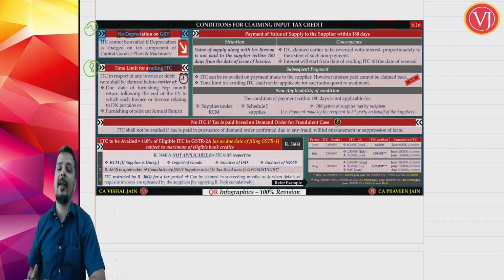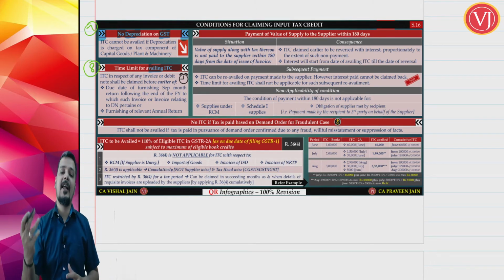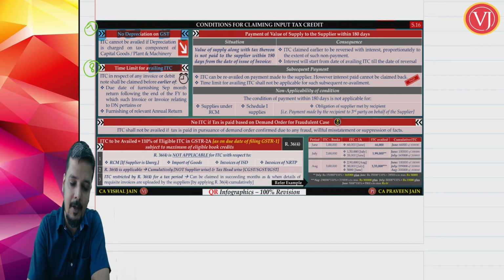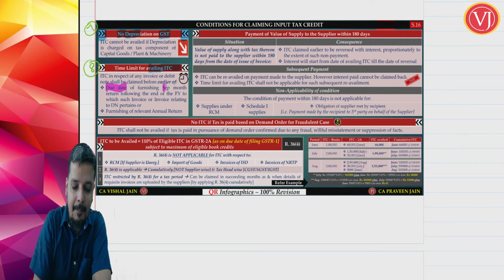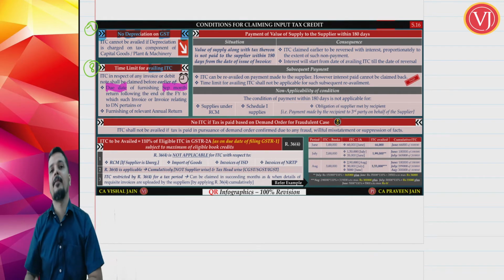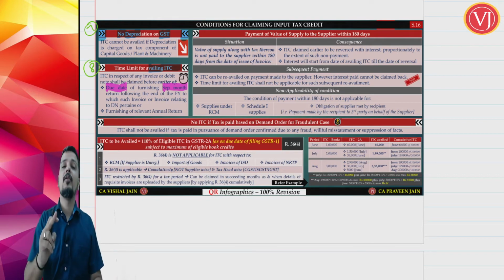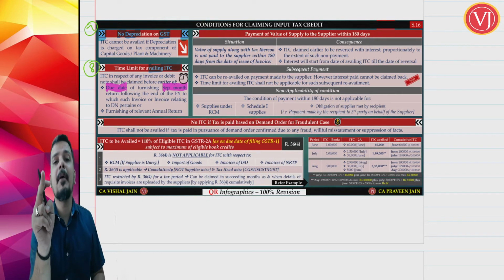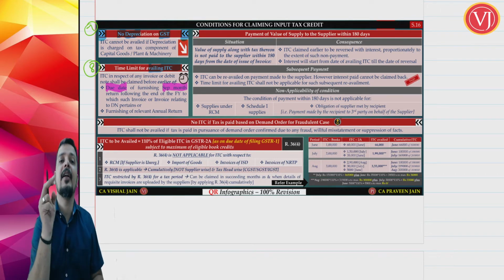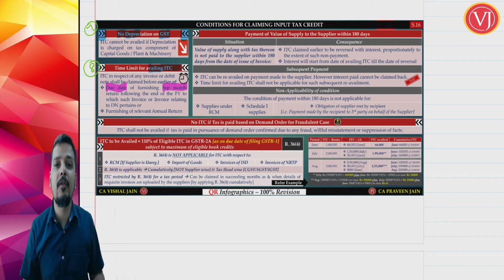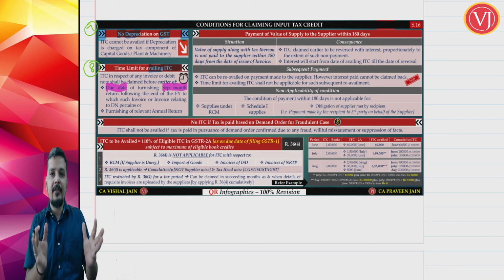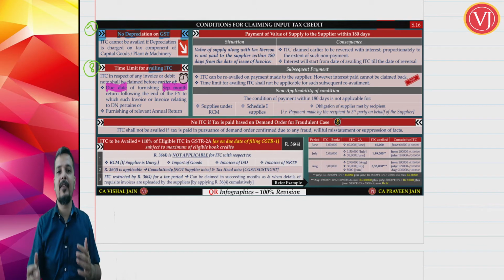So you have to see, I cannot take credit after that particular date. So what is the time limit for me to take the credit? It is due date of filing September month return of next financial year. So if at all it is financial year say 22-23, due date of filing September month return of next financial year means due date of filing of return of September 2023. So after the year is over, I still have at least 6 months time to take the credit.